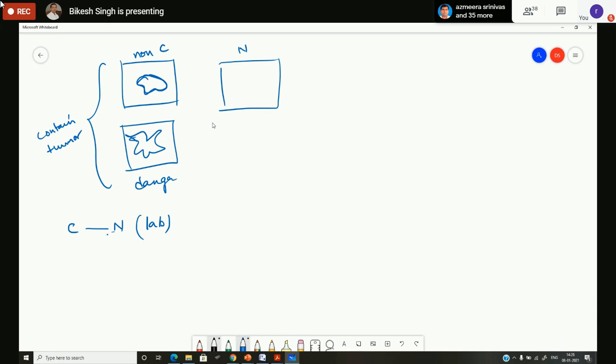So these are called labels of the data. Only collecting the data is not sufficient, because that will be of no use to you. Only collecting the data from the hospital and doing anything by hit and trial will be of no use to you until and unless you also get the labels. Labels means the information about the data. What does it carry?